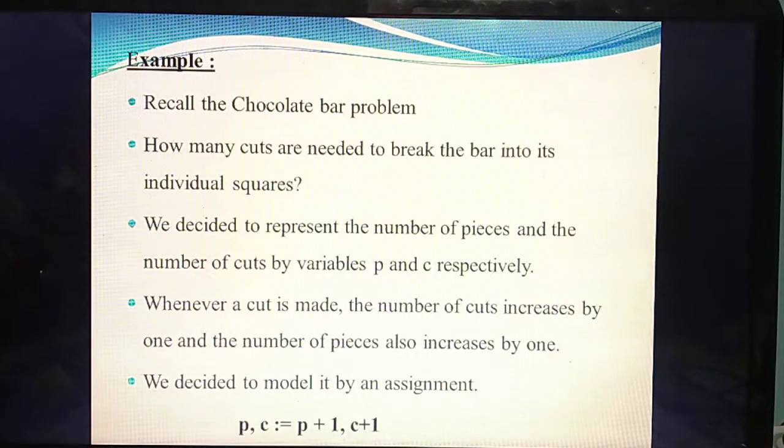The chocolate bar problem you have already studied. Okay. So read the question. How many cuts are needed to break the bar into individual squares? For example, consider one cake or one chocolate. First you are making one cut. Before cutting, for example, initially a cake is there, and you are going to celebrate a birthday with a cake.